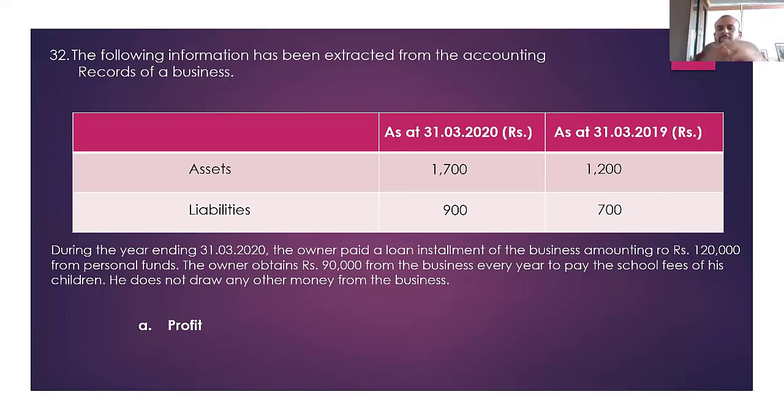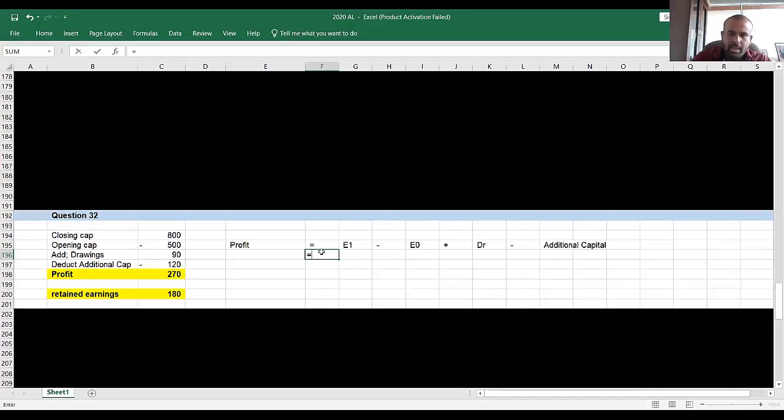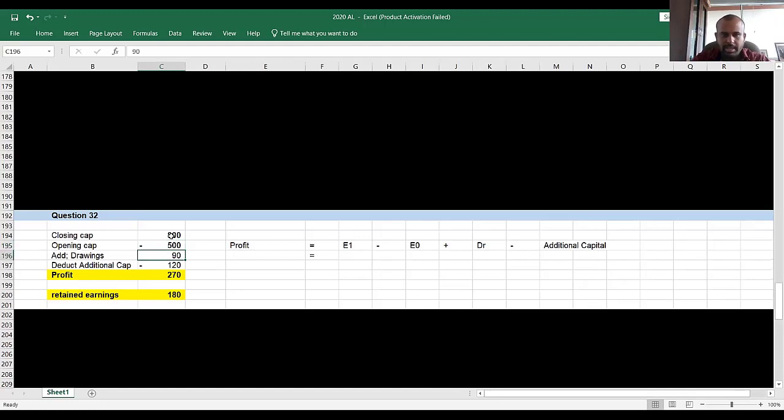And according to the separate entity concept, if the owner makes a business payment, what do you need to consider that as? Additional capital, right? Whatever amount is paid by the owner, you need to consider as additional capital. Therefore, the owner has paid the business loan installments of 120,000. That 120,000 you need to consider as additional capital. And there were drawings of 90,000, right? Closing equity is 800,000, you can see, and opening equity is 500,000. That we have calculated, and the opening equity balance has to be deducted. The drawings of 90,000 you need to add, and the additional capital of 120,000 you need to deduct.